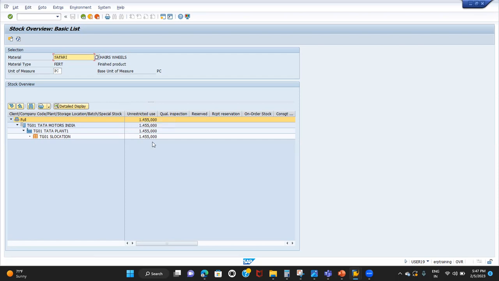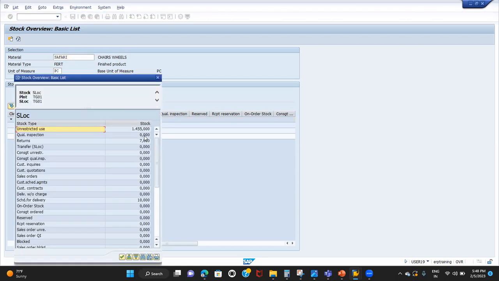So what is unrestricted stock? It can be delivered to any customers again, right? So damaged product, how can you deliver to other customers again? It has to be shown in a different category. It should be in blocked stock, right? If I double click on this, it has to display, like, if you see here, returns are updated. Someone might have created returns before, but it will get updated here, return stock, right? So it has to be updated in the blocked stock. So in total, we are going to receive the material and update it in the return stock.